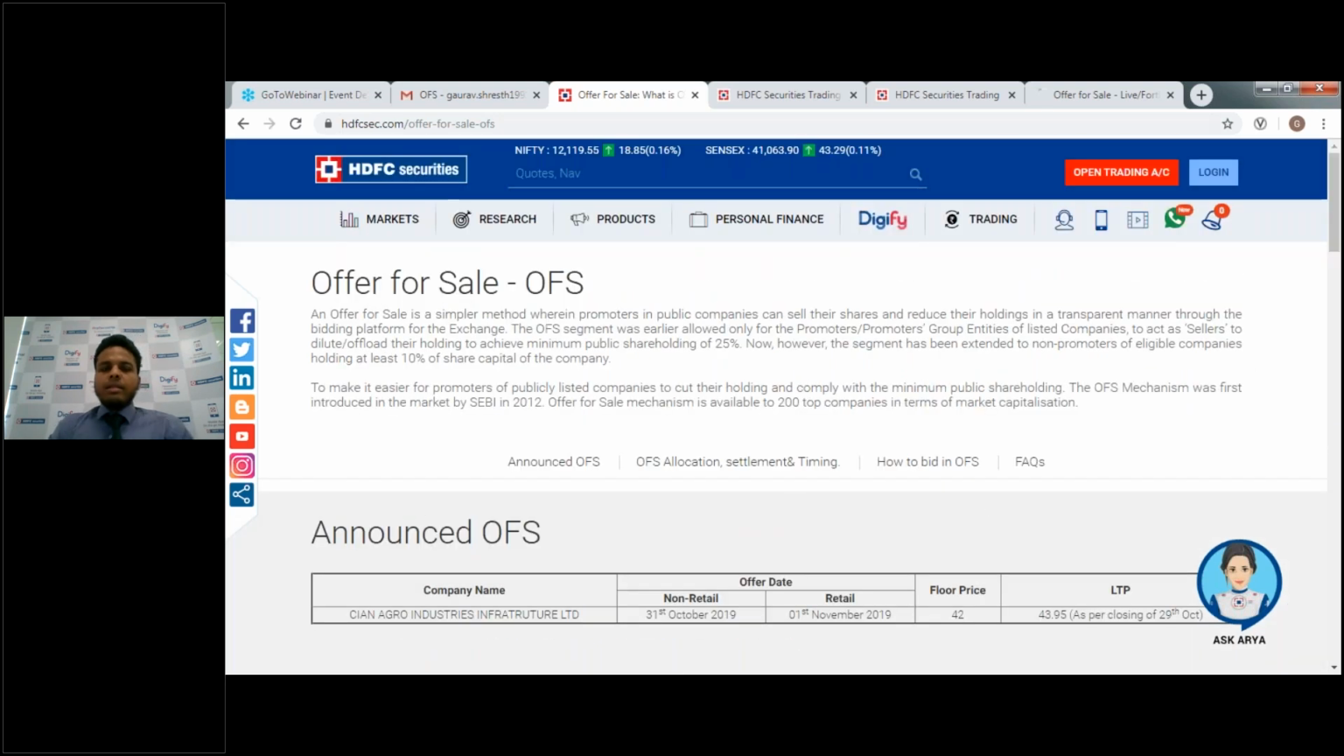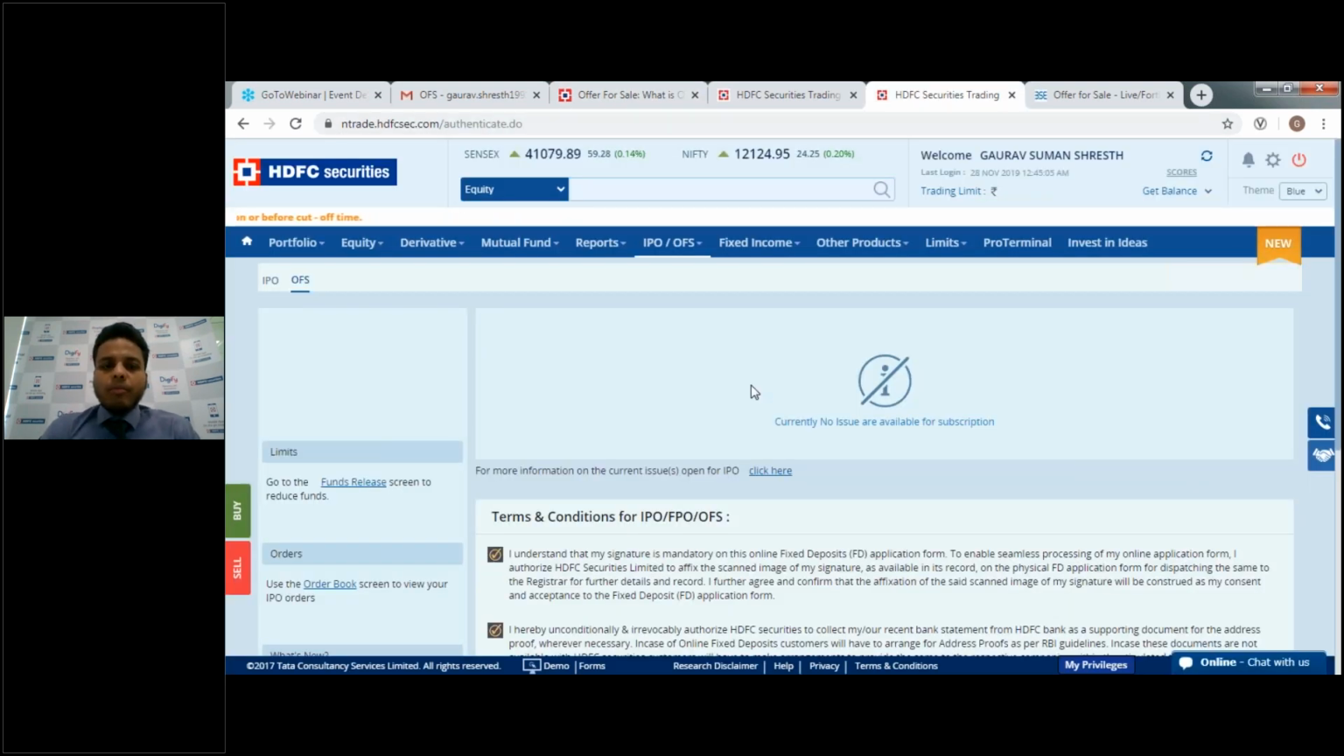So these are the basics of an OFS. I hope everything is clear. The product is very simple. The promoters who want to offload their shares normally announce an OFS with a floor price generally below the current LTP. Say the current LTP is trading at 200 rupees, then the OFS will be announced at 180 rupees or 170 rupees. For the retail category, there will be even more discount for some of the OFS.